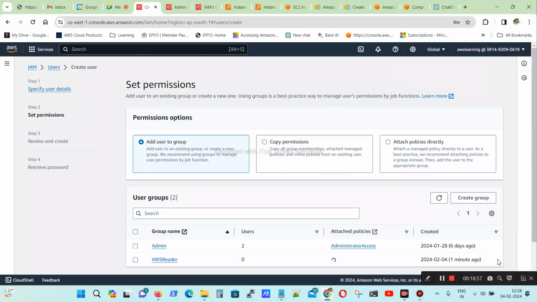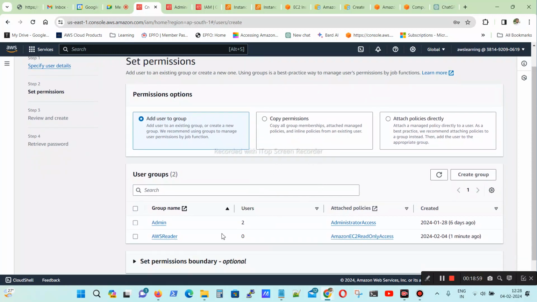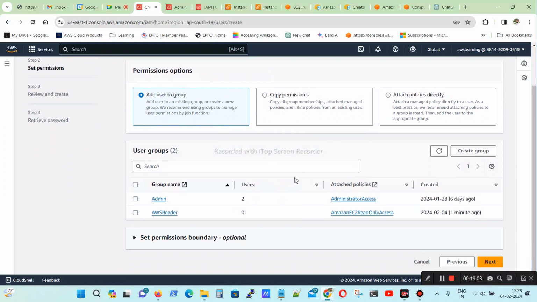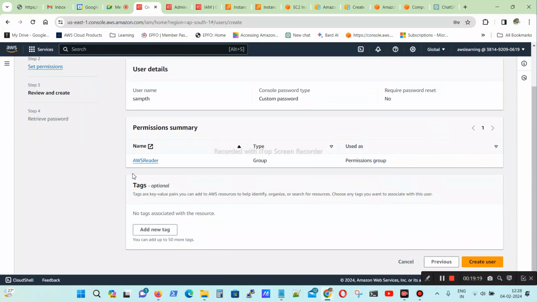So I am going to next. I am attaching you to a user group. On the second page, you have to attach the user group. What user group am I giving? Sampath, you can read. I am telling you, you take my AWS console access and you can read it. So I am giving read access for that particular service. I added you in the AWS reader group.